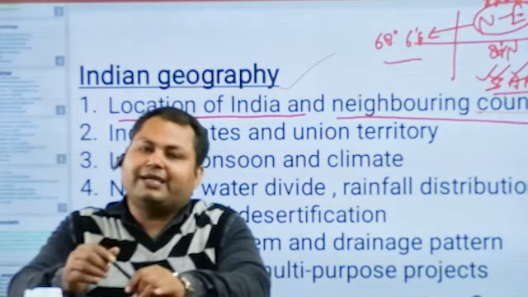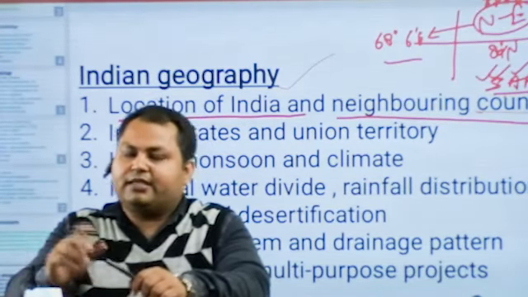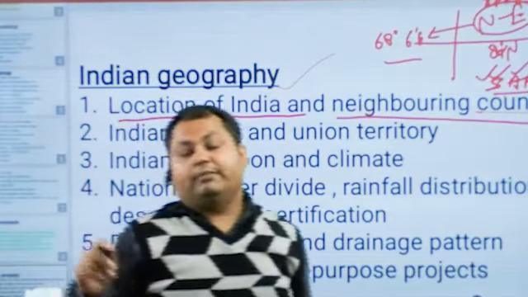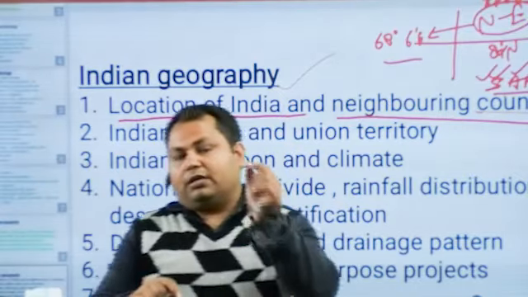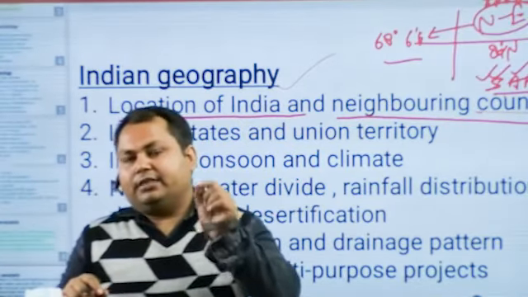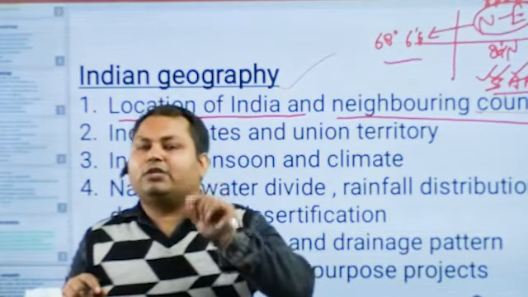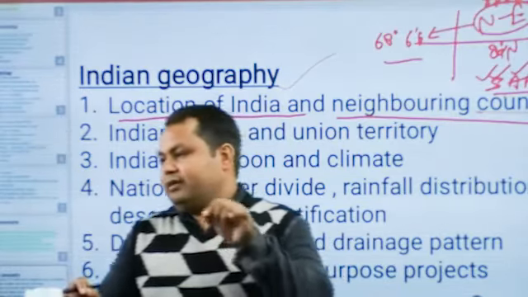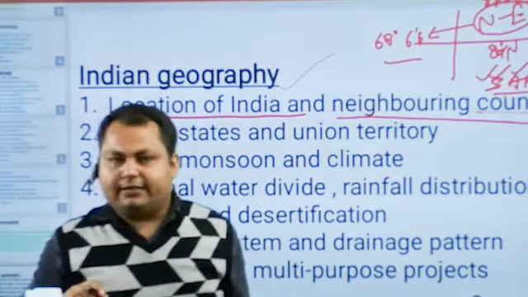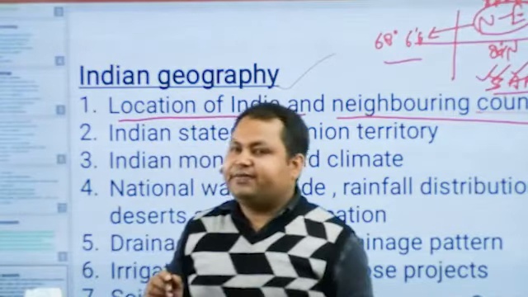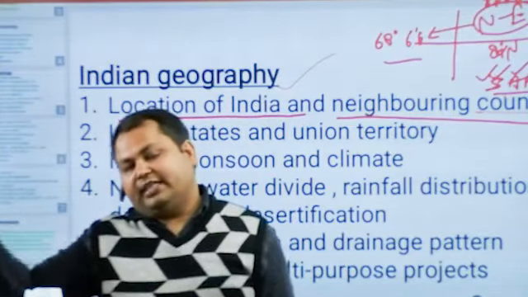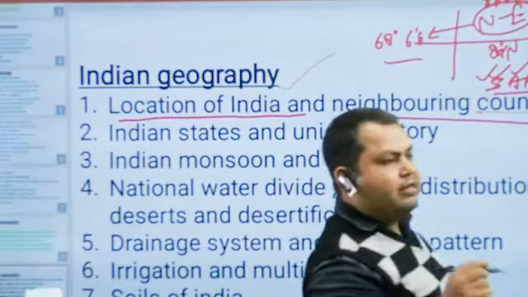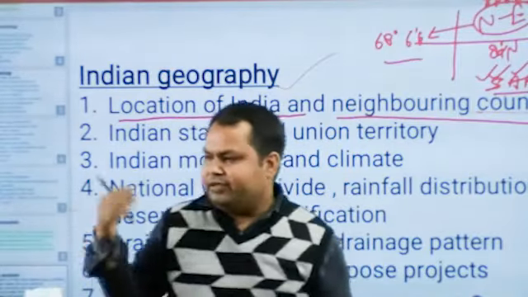So if we talk about Pakistan, Bangladesh, and Myanmar, these three countries are territorial as well as coastal neighbors of India. But Nepal, Bhutan, China, and Afghanistan are only territorial neighbors of India. And Sri Lanka, Maldives, and sometimes Indonesia are only coastal neighbors of India. So these are the neighbors, and we will discuss them in detail during the lecture.